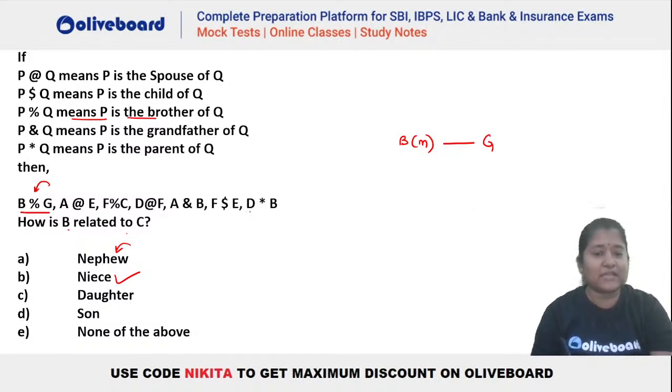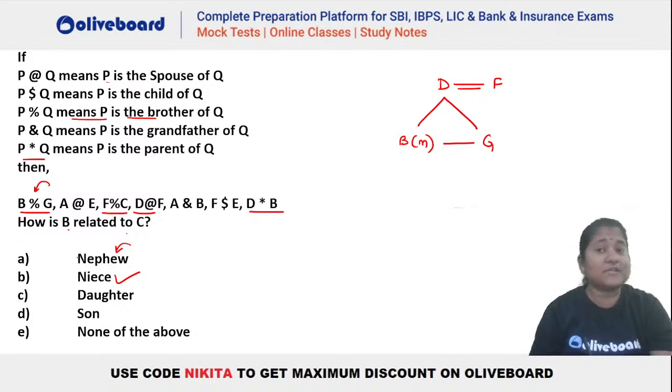B, G ho gaya. Then we have D asterisk B, right? So let's try. D asterisk B means P is the parent of Q. That means D has to be the parent of B. So you can see D will be here, right? Then we can connect this D at the rate F. At the rate means P is the spouse of Q. So D has to be the spouse of F. That means D and F will be a married person here, right?